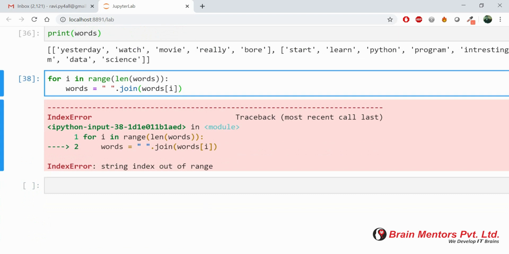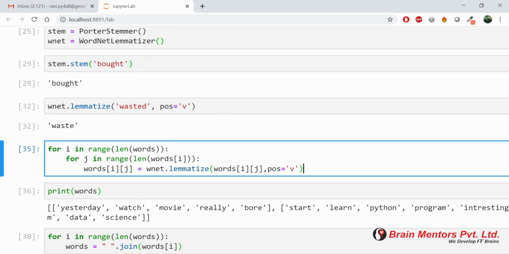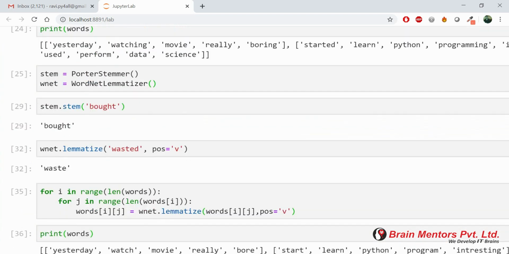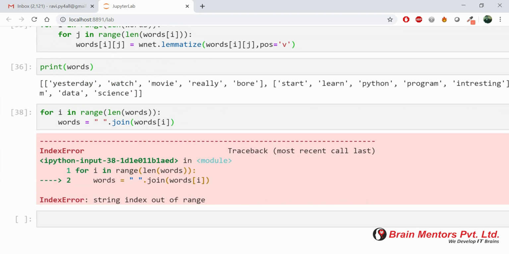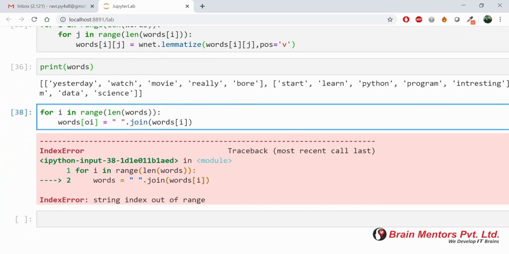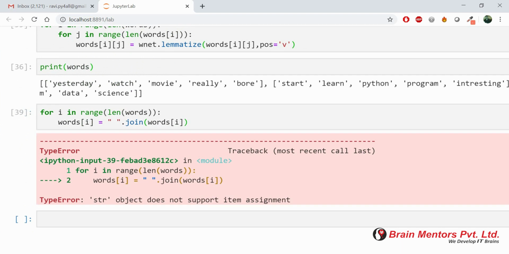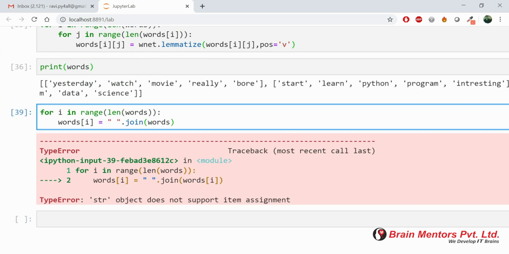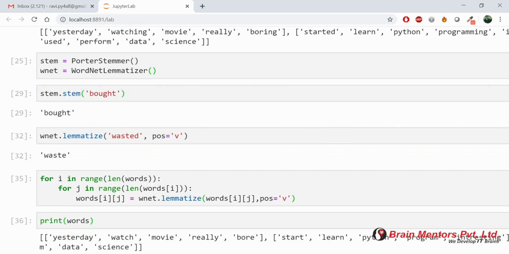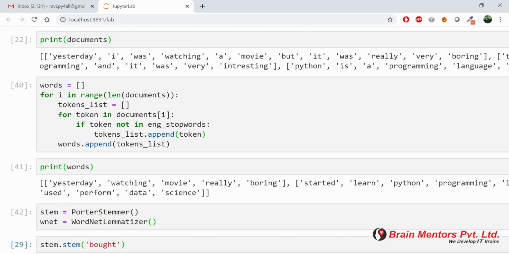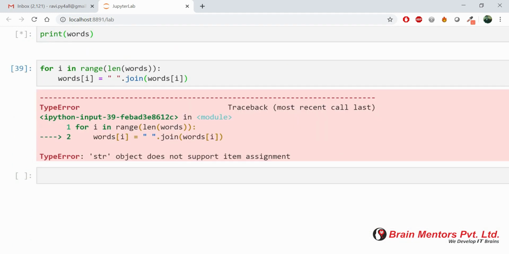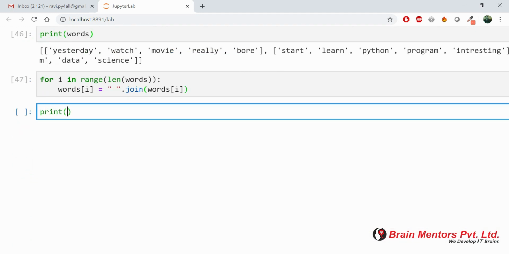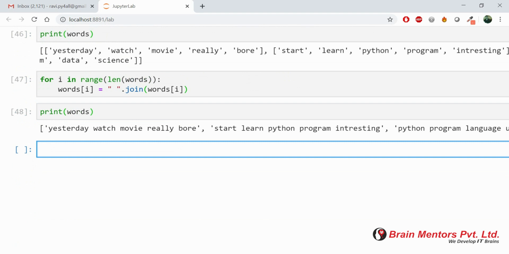String index out of range. Basically I have just mentioned the words variable here. I have to store words[i] so that it will be like words[i] and then a str object. Since we have already executed it, that's why it is now giving me an error. So I have to re-execute it from above. Let's go to cell number 23 and execute it again, and now we will see the output. If you print the words variable, you will see the sentences converted like this.